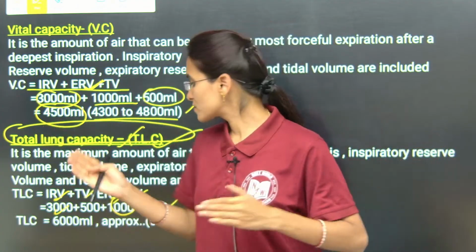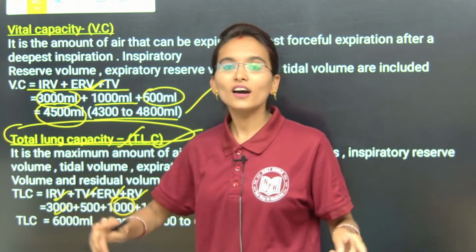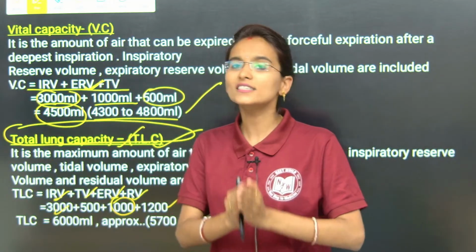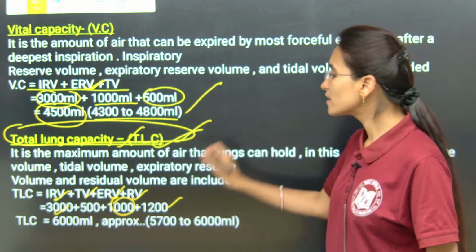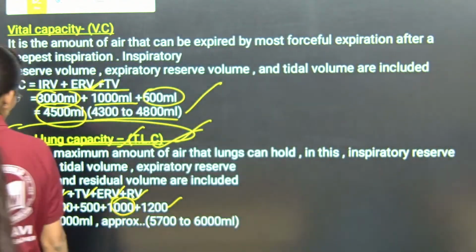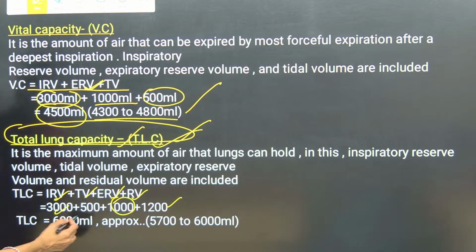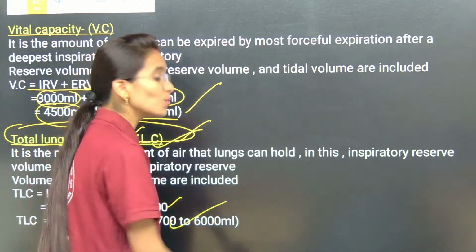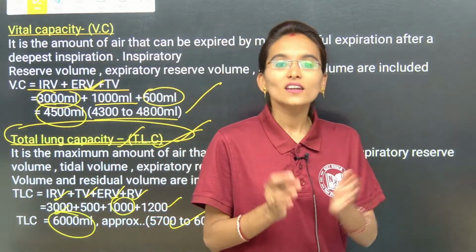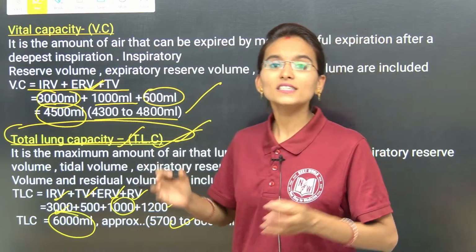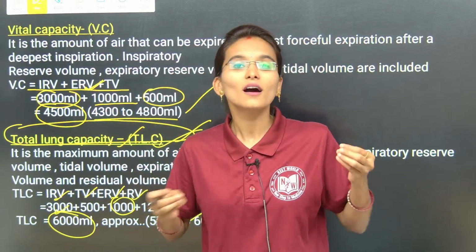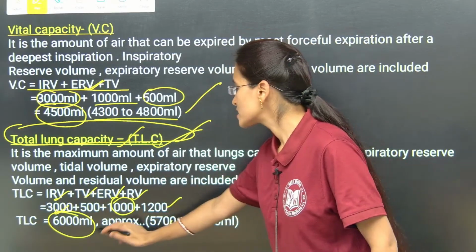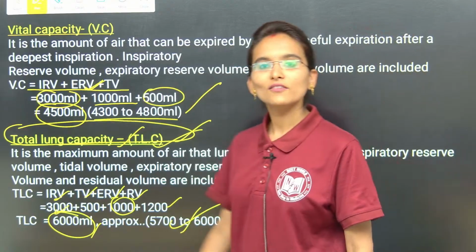So the sum of IRV, ERV, TV plus RV is called the total lung capacity. If we look at the value, approximately 5.7 to 6000 ml is the total lung capacity. It means our lungs can hold a maximum amount of air of approximately 6000 ml, my dear students.